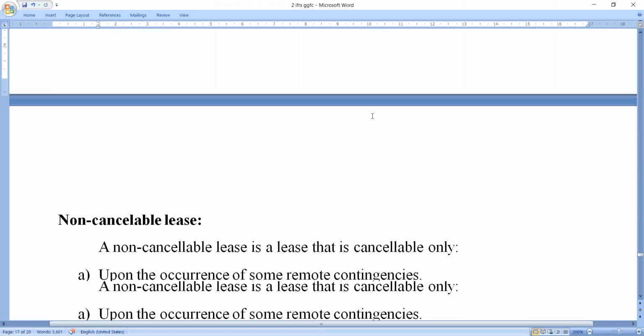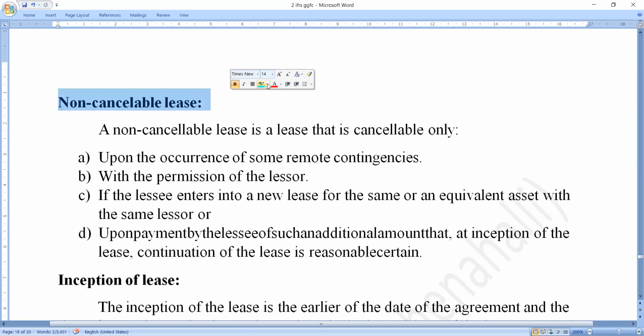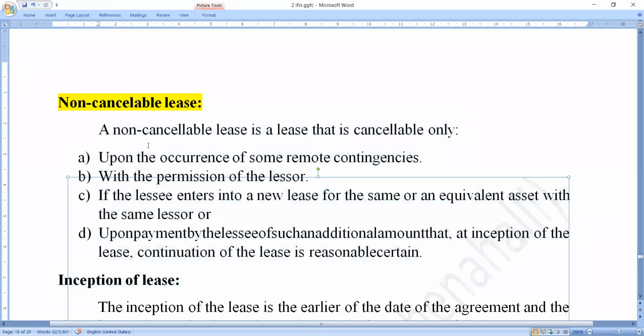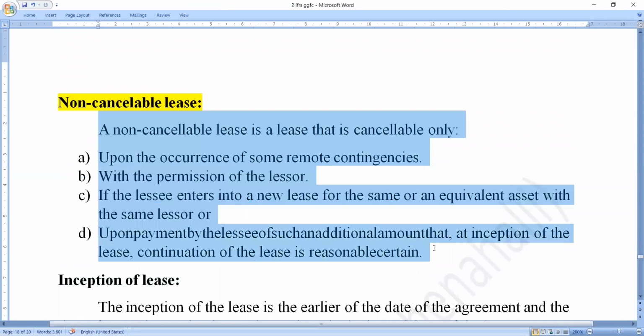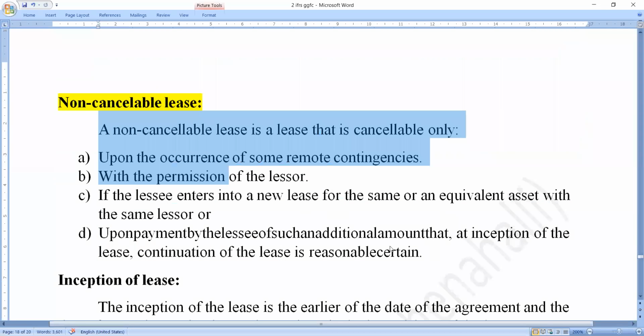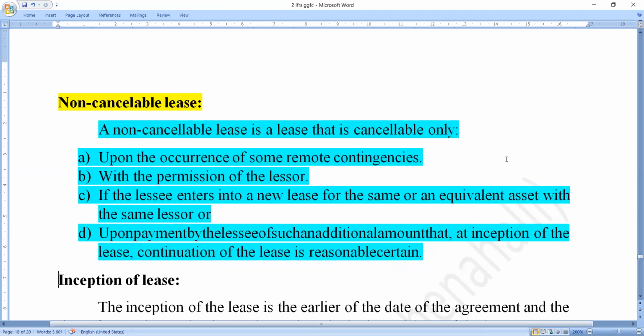After that, the next important term we have to discuss here is the non-cancelable lease. A non-cancelable lease is a lease that is cancelable only under certain conditions. So leases are of different types.